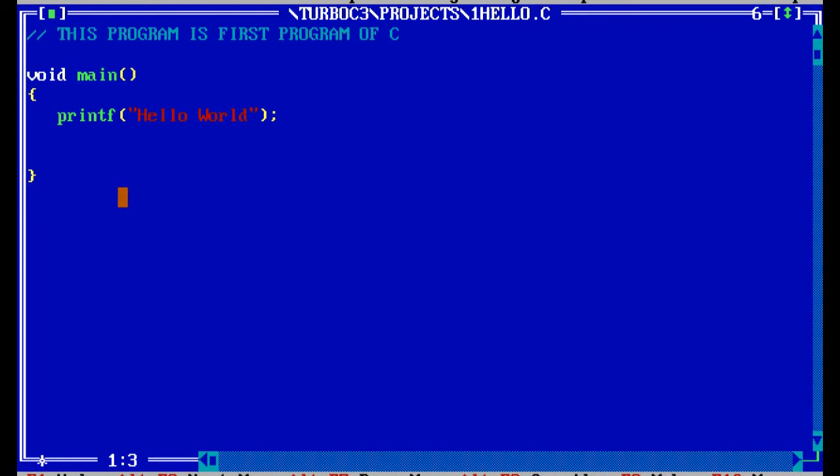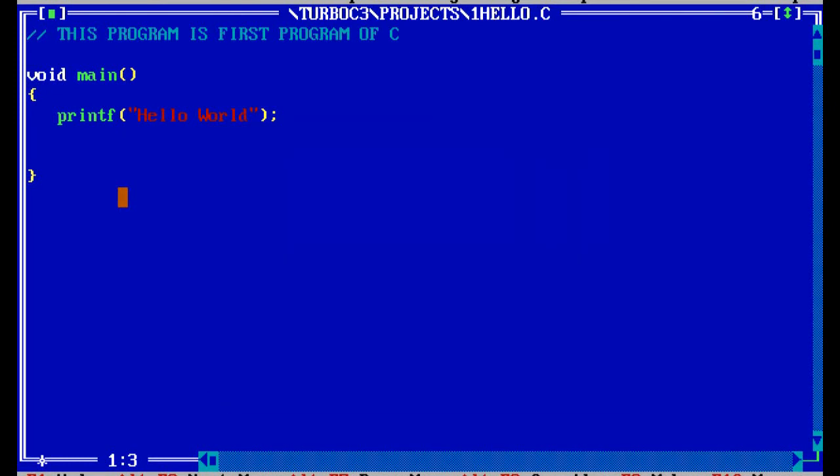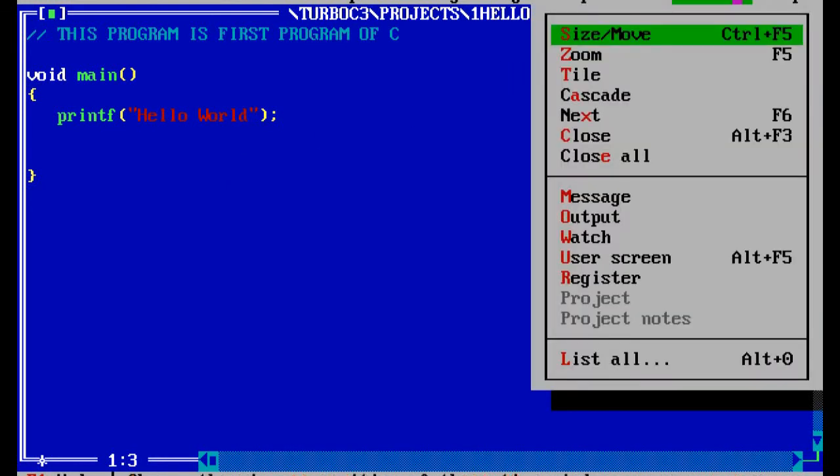Now see, again I'm pressing Alt F9. No error. Now I'm pressing Control F9. When you press Control F9, the output is not visible to you, but that doesn't mean that this program has not printed hello world on the output screen. It was not visible to you.